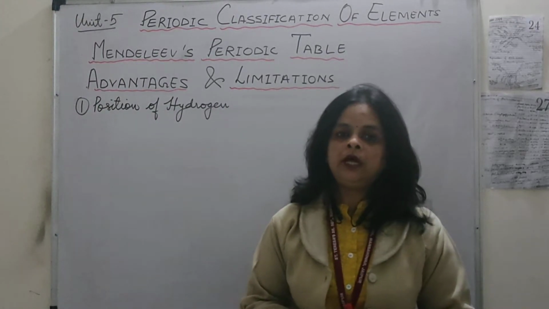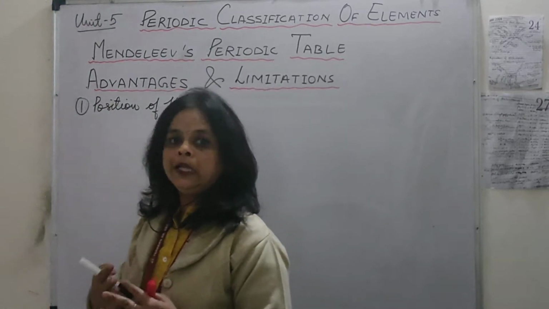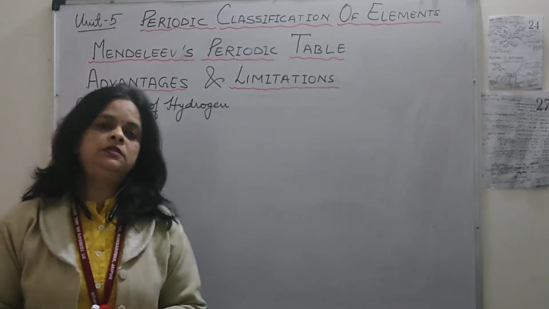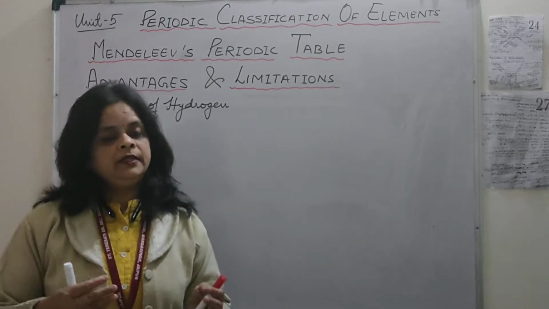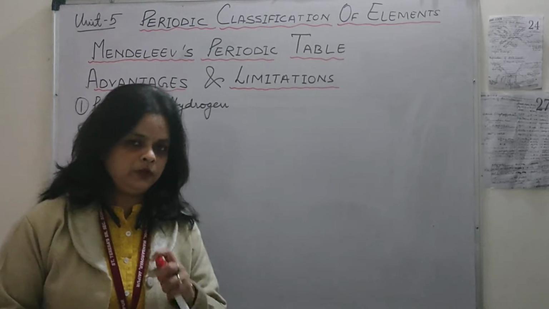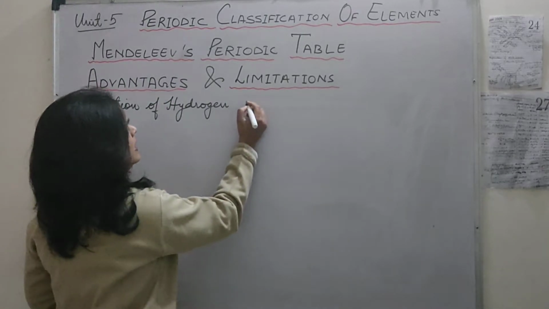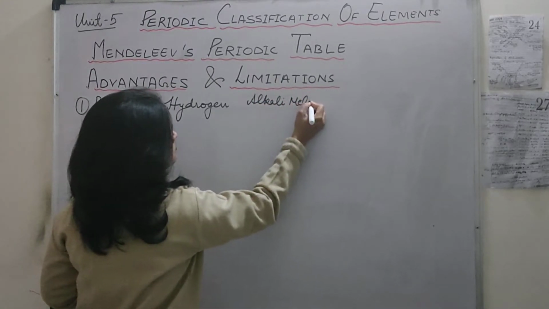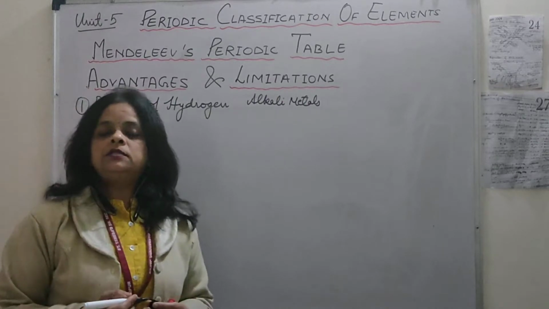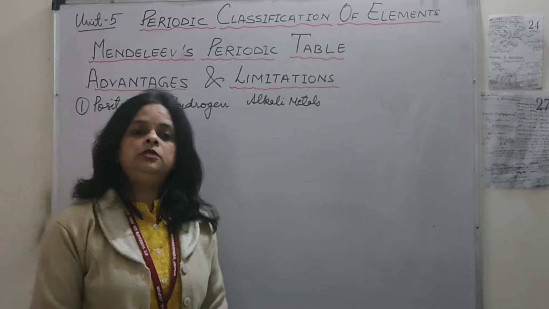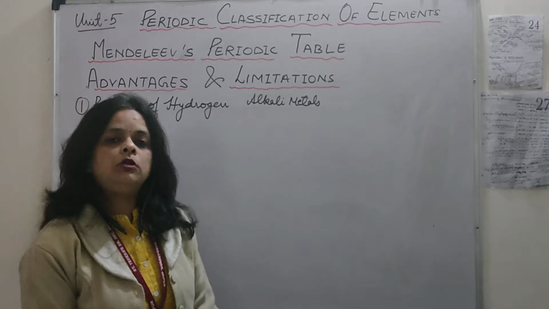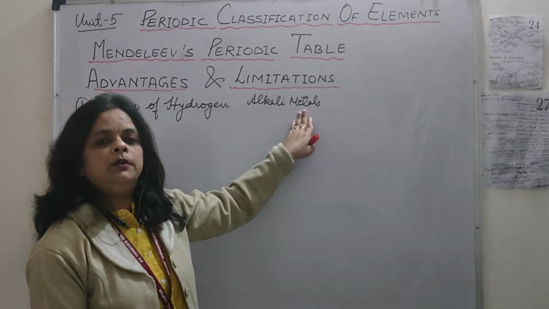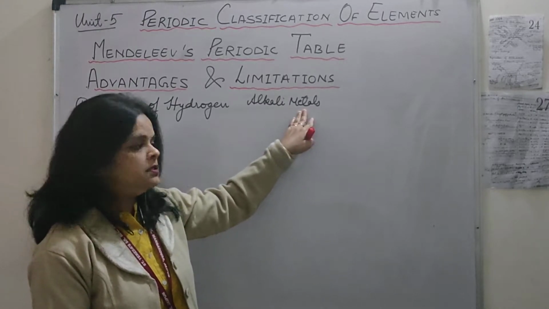Students, this hydrogen element resembles both alkali metals as well as halogens. Now we will see how it resembles first the alkali metals, then we will see its resemblance with the halogens. First, with the alkali metals. Students, the metals which form alkali on dissolving in water. Alkali, the soluble bases. So the metals which are soluble in water form the alkalis.